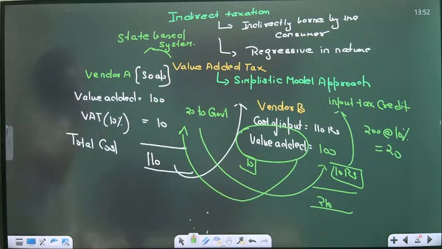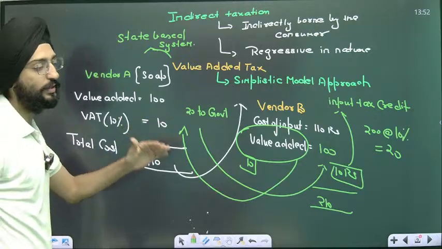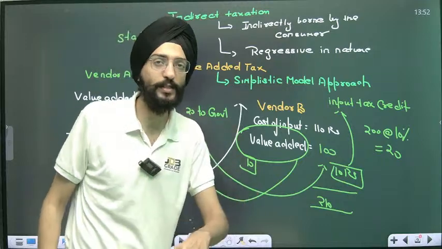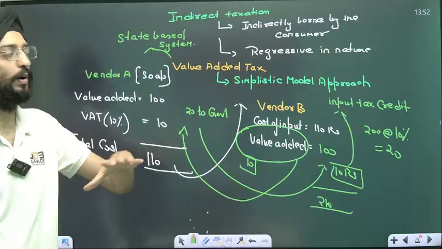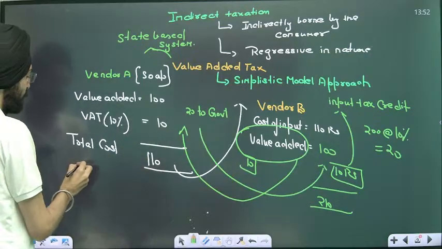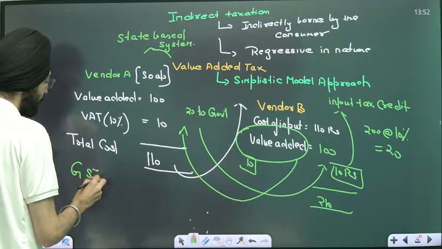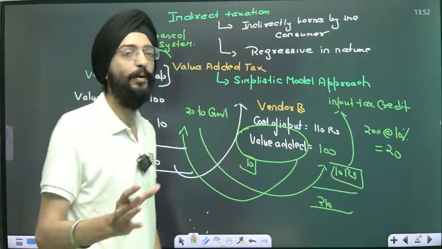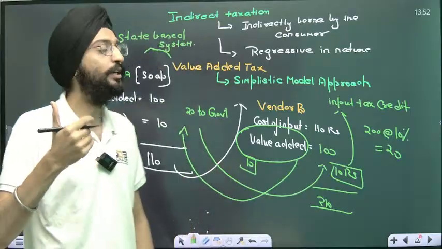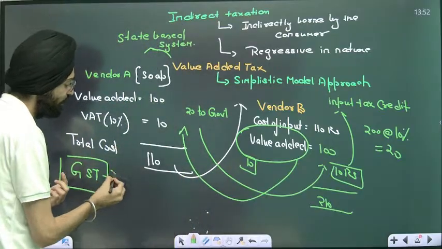But when you convert the state system into a whole nation-based system, when this method is applied in the whole of a nation, that is considered to be GST. Again, input tax credit is the same. It was the same earlier in VAT as well, and it's the same in GST.